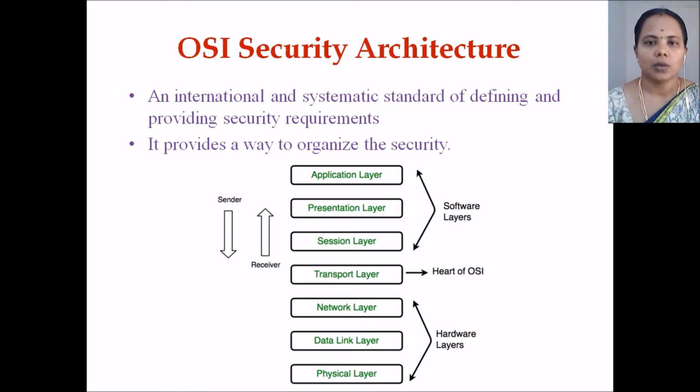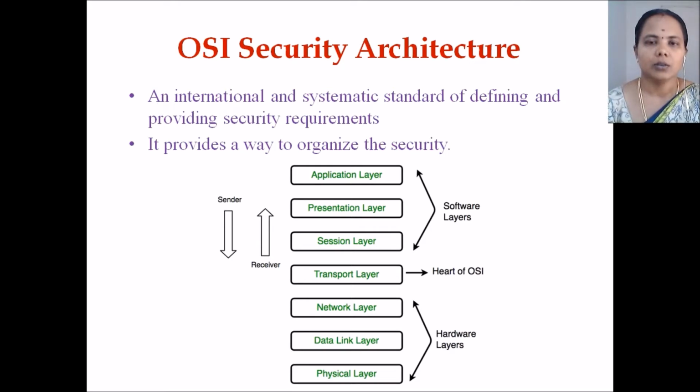So what are the 7 different layers? That is physical layer, data link layer, network layer, transport layer, session layer, presentation layer, and the final one is application layer. The first 3 layers are mainly used for hardware purposes, and the last 3 layers are used for software. And the intermediate layer is the transport layer. What is the usage of transport layer? It is the heart of OSI.